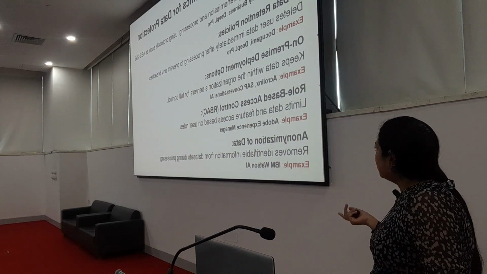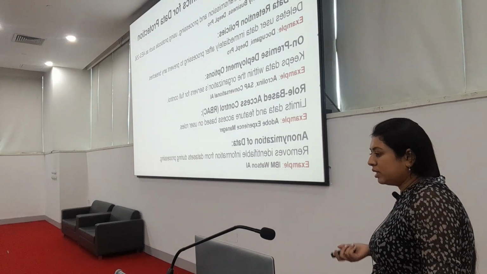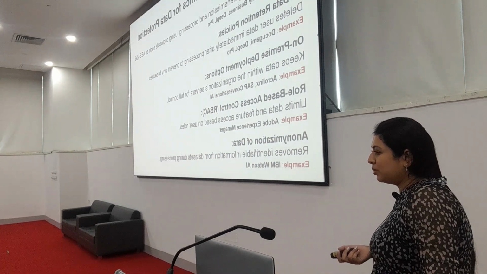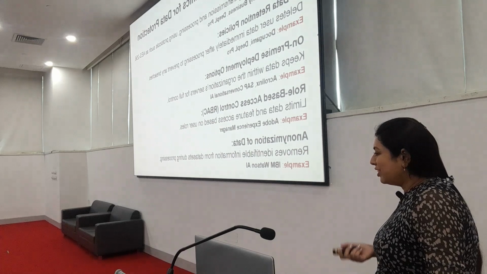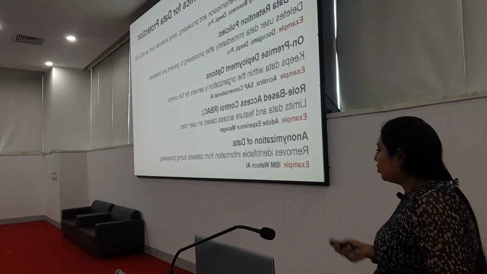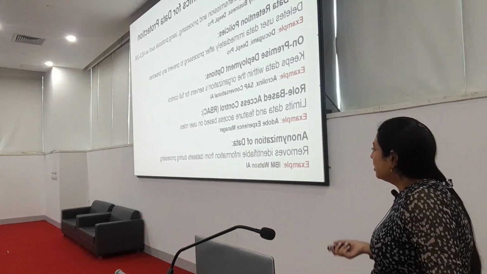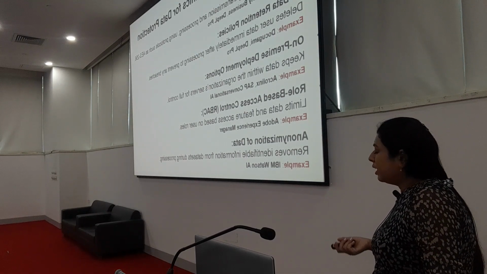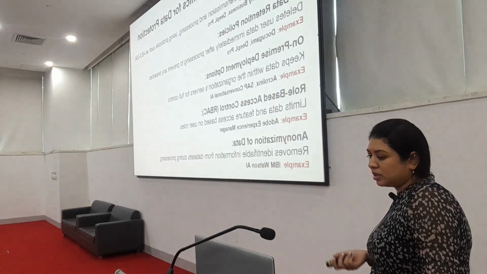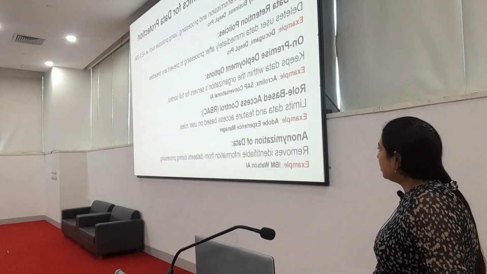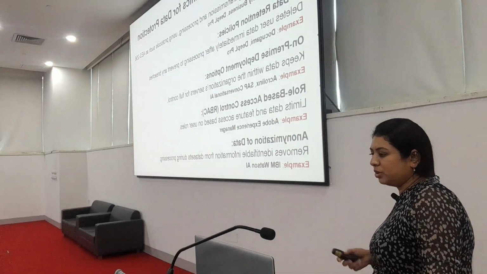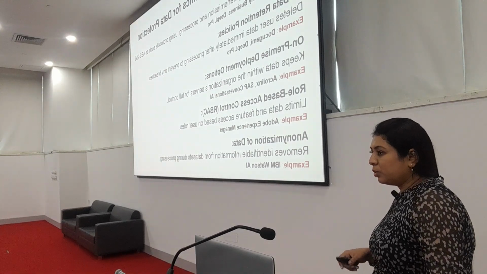So for this, an example is most of our documentation is hosted online, and for that the users are supposed to log in with a username and password, and only then can they access documentation. So it's a good practice to not store the user information and have on-premise deployment options. Again, on-premise deployment options can be both for the tools that we're using to write and also for the products that we're testing.